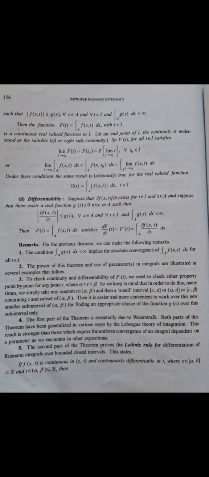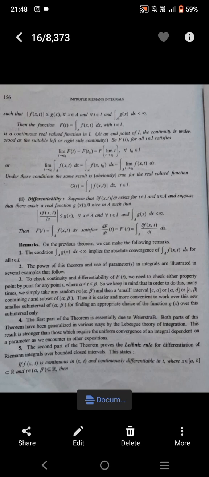This states: if f(x, t) is continuous in (x, t) and continuously differentiable in t, where x belongs to closed interval [a, b] and [a, b] is a subset of R and t belongs to (alpha, beta), which is also a subset of R, then d/dt of integral from a to b of f(x, t) dx is equal to integral from a to b of the partial derivative of f(x, t) with respect to t dx for all t belongs to open interval (alpha, beta).